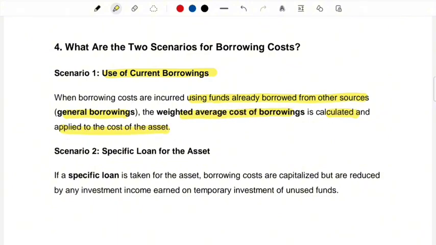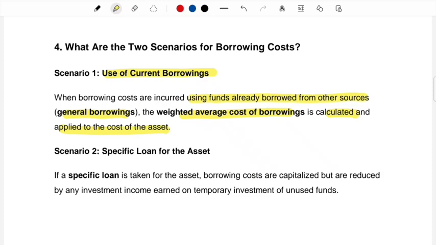So what does this mean? Now an entity can have a pool of funds that include funds from various sources that have been borrowed. So they are all kind of mixed up. Okay, so what happens is that the entity might decide to take some funds out of that pool and then use them on the construction of the asset. So you might wonder, how will I calculate the borrowing cost on those funds?